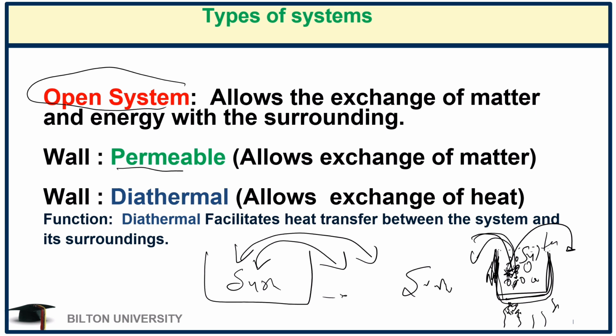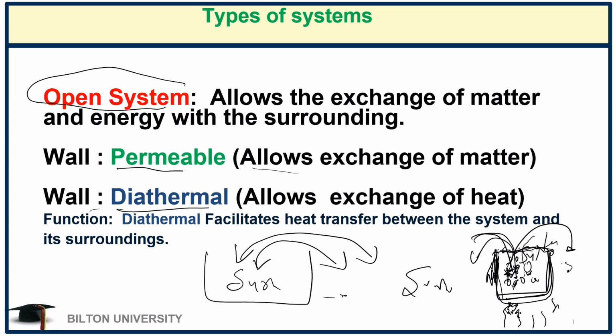A permeable wall means that it allows exchange of matter. Gases are escaping from this pot to the surrounding outside the pot. So it means that the conceptual boundary or wall in between here can allow water to escape from this pot to the surrounding. The wall in an open system is also diathermal, meaning that it allows exchange of heat between the system and the surrounding.